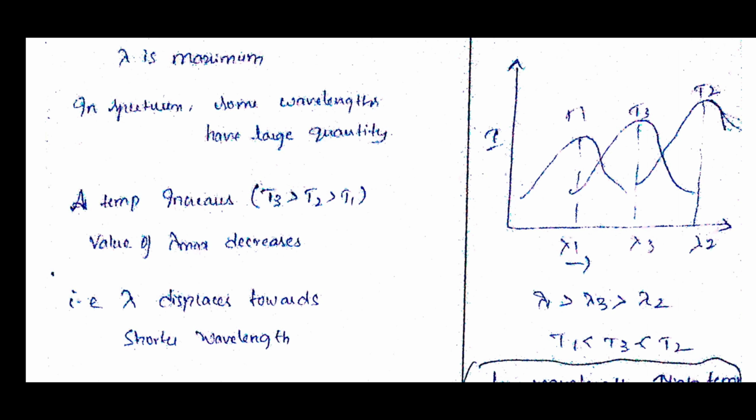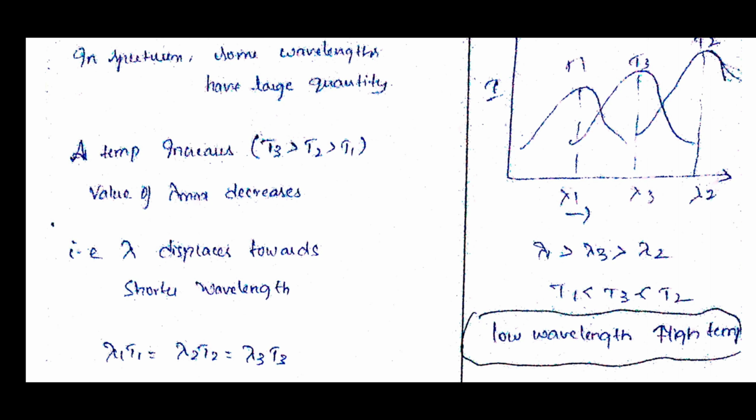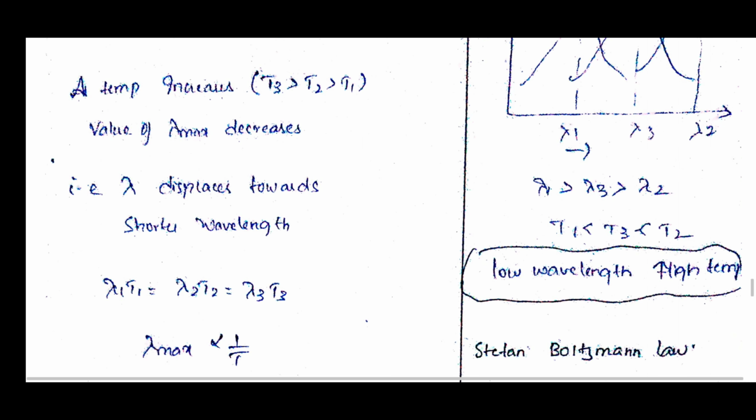So this is the intensity and there are 3 graphs given. Let us say this is the temperature T1, this is T2, and this is T3. At temperature T1 the maximum lambda value is lambda 1, at T3 the maximum is lambda 3, and at T2 the maximum is lambda 2. So by this we can say that lambda 1 is greater than lambda 3 and lambda 3 is greater than lambda 2. If lambda 1 is greater than lambda 3, what will happen to the temperature? It will be inverse: T1 is less than T3 and less than T2. So low wavelength, high temperature. T2 will be the high temperature and it will have the low wavelength.